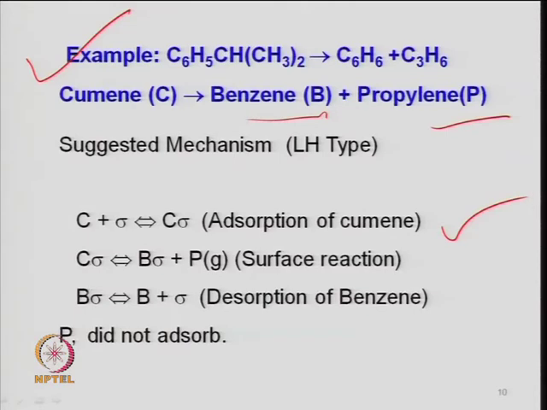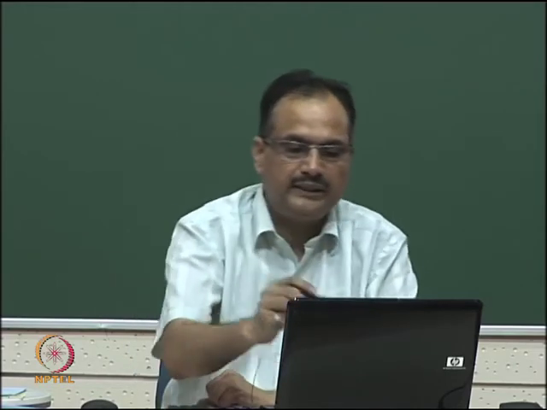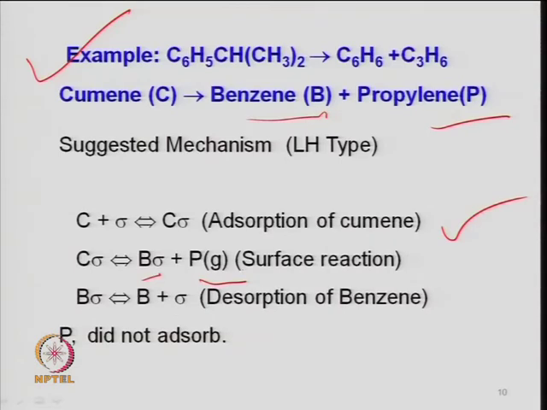Then this adsorbed cumene transforms into adsorbed benzene and the propylene, which is not adsorbed and goes directly into the gas phase. Finally, the adsorbed benzene desorbs and gives you the product benzene, and the site is vacant. So, propylene does not adsorb.